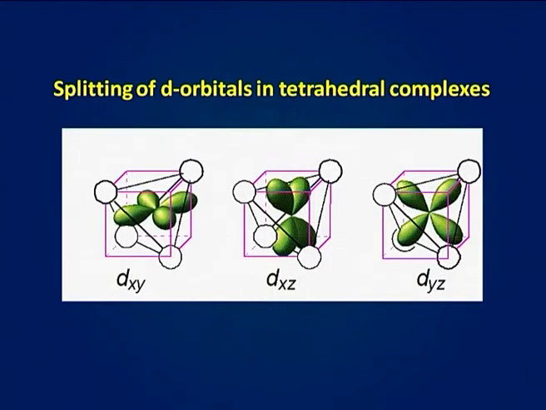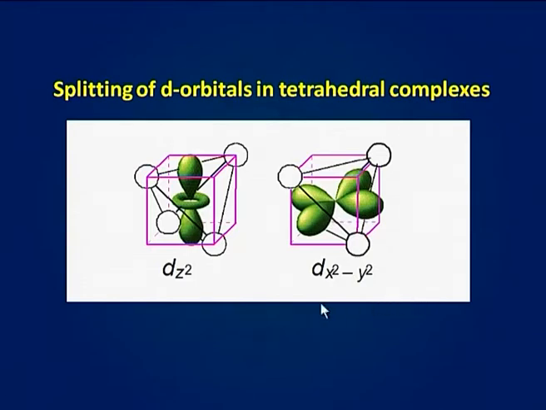Now, the lobes of t2g orbitals, that is dxy, dxz and dyz orbitals, are lying between the axes, that is they are lying directly in the path of the ligands. Here you can see in dxy orbitals, the lobes are pointing between the x and y axis. In dxz orbitals, the lobes point between x and z axis, and in dyz orbitals, the lobes point between y and z axis.